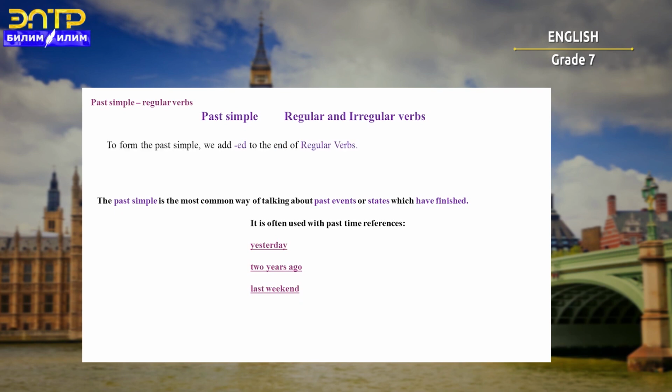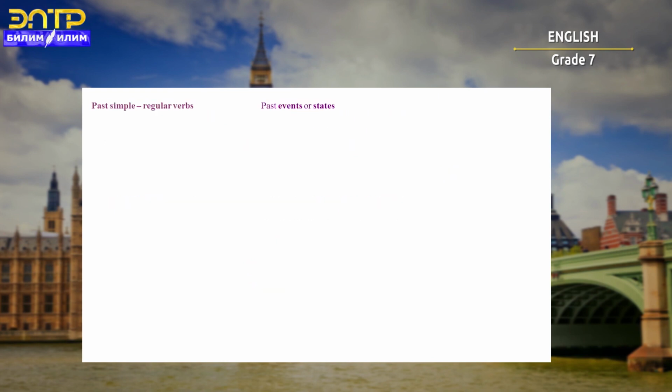To form the past simple, we add the ending ed to the end of regular verbs. What about irregular verbs? There are no clear rules about the endings of past simple of irregular verbs.